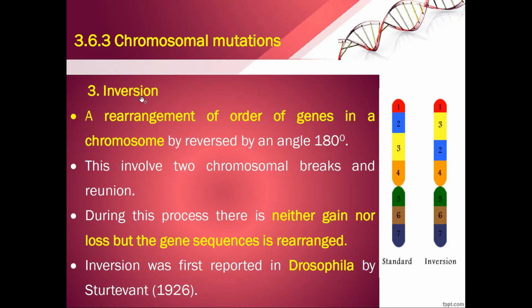The third type is called inversion. Here there is a rearrangement of the order of the genes in the chromosome. The segment is reversed by 180 degrees, and it involves two chromosomal breaks and reunion. During this process there is neither gain nor loss, but the sequence is rearranged. This inversion mutation was first reported in Drosophila by Sturtevant.